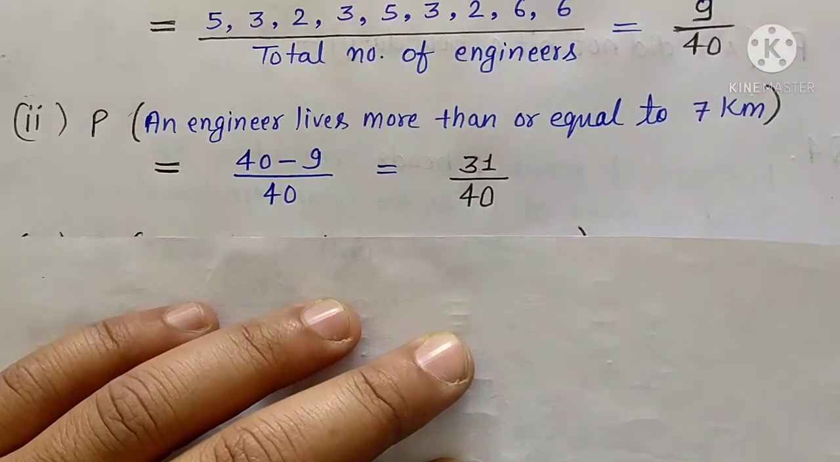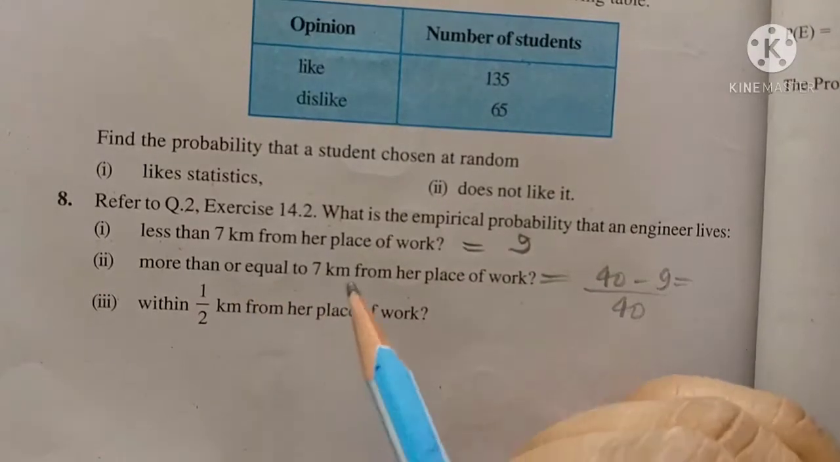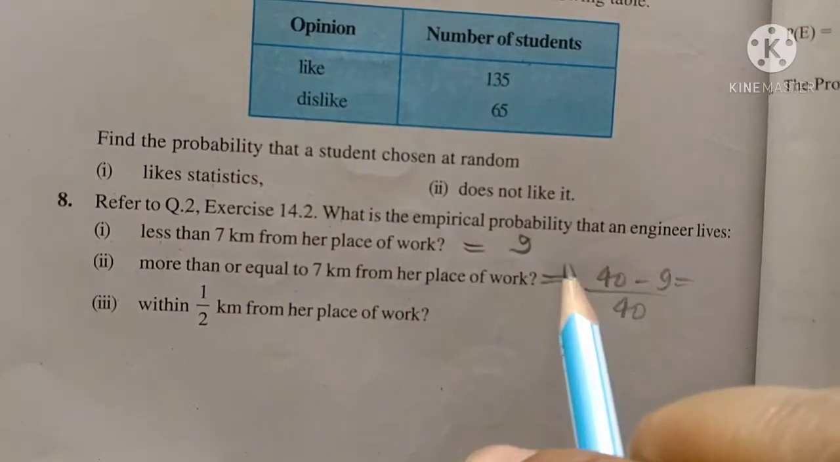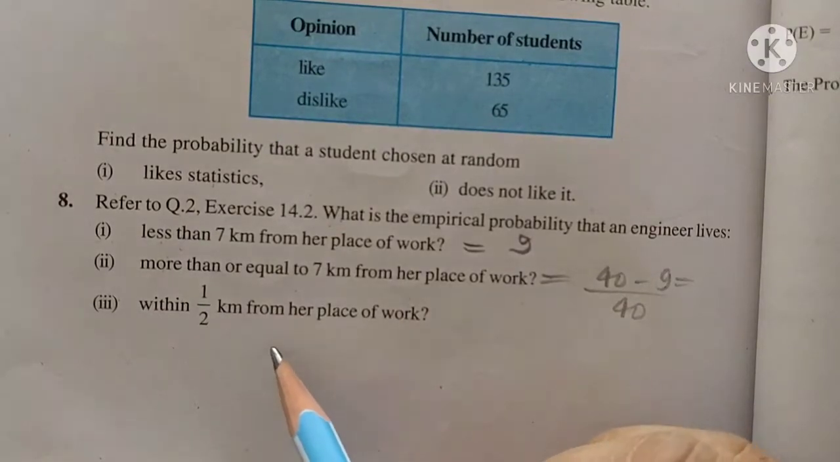Okay, now let's move to third part. Now in third part they are asking what is the empirical probability of that engineer who lives within 1 upon 2 kilometer. It means half kilometer from her place of work.